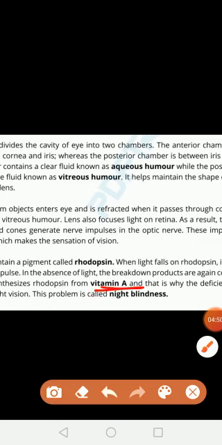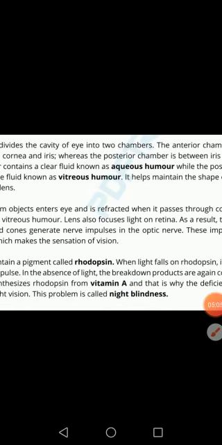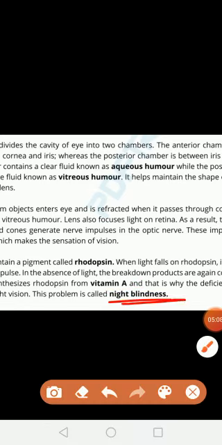Because vitamin A is very important for rhodopsin, a deficiency of vitamin A causes poor night vision and results in night blindness.